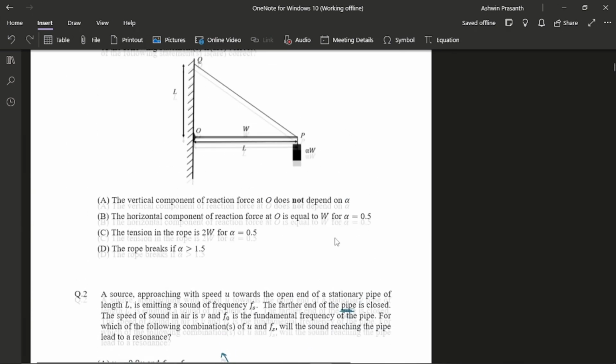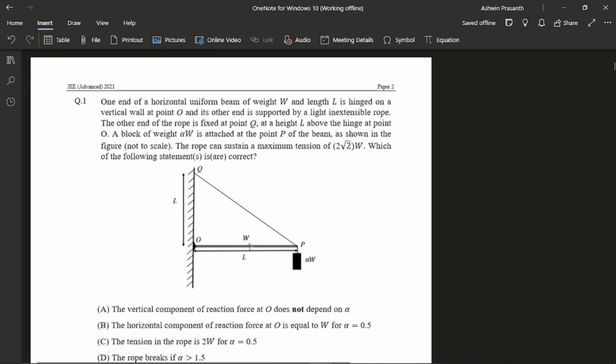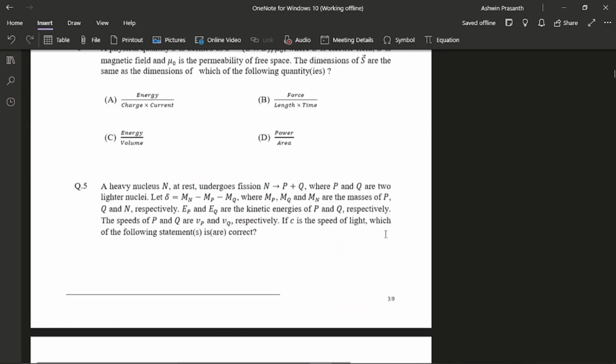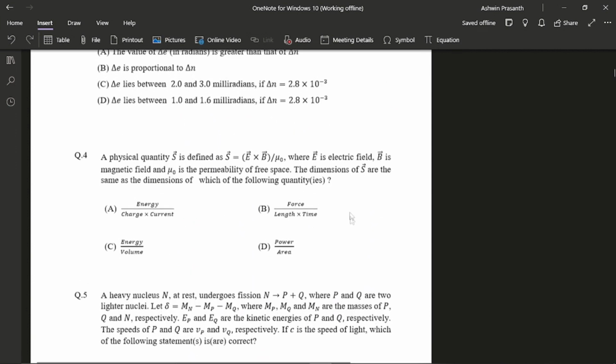And I think this was the next question. This seemed tough at first, but I drew the FBD, wrote all the equations, and realized that it wasn't that tough. So I was able to solve it easily, even though it took time, and I got full 4 marks here. I think this was the next question, a very easy question on dimensional analysis, but still I was careful because I knew there is more chance to get such a question wrong than an actually tough question. So I was extra careful here, and I managed to get the 4 marks.